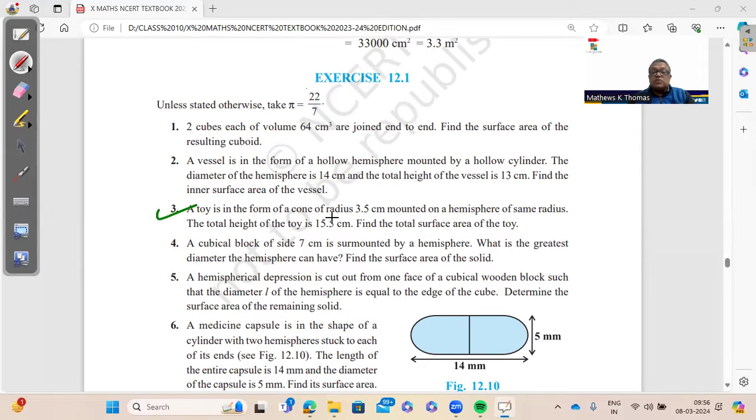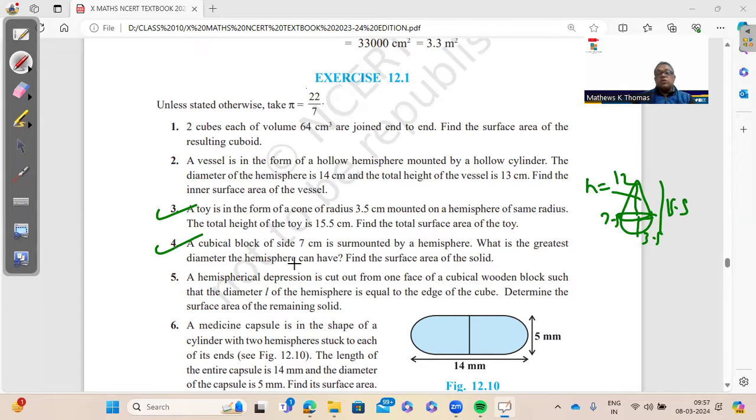Here in the first exercise, we have a few important questions. That is this one, a cone mounted on a hemisphere. Here the total height is 15.5. Remember, this is the total height. So we have to find out the height of the conical part. The radius is 3.5. Remember, the radius and height of a hemisphere is the same. So you will subtract 3.5 from 15.5, and the height of the cone therefore will become 12. So this is very, very important.